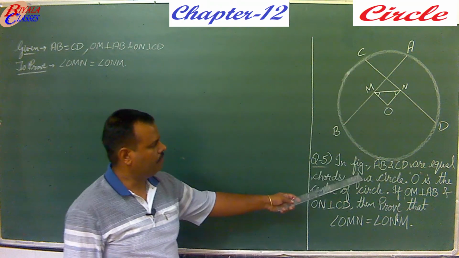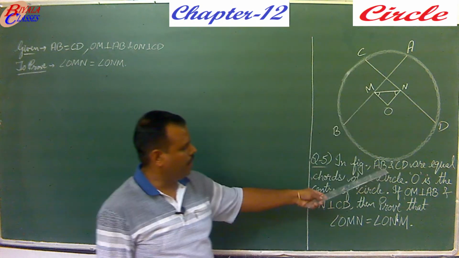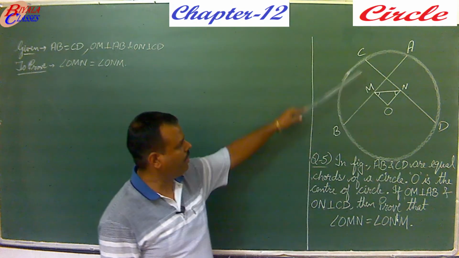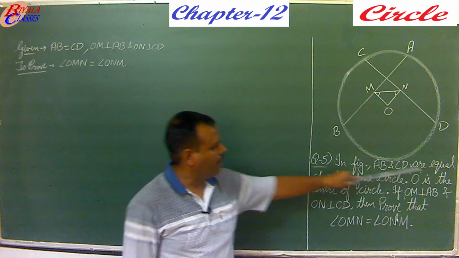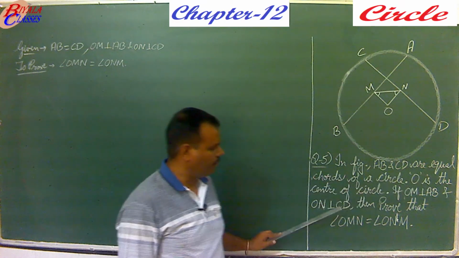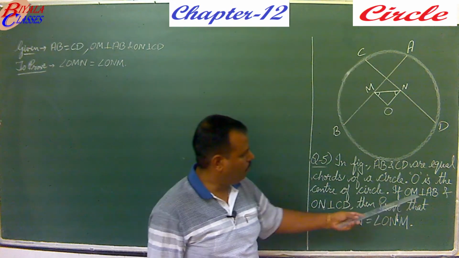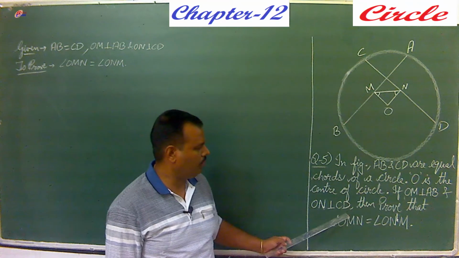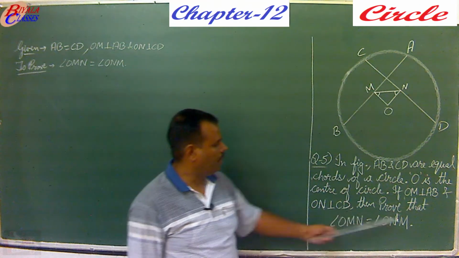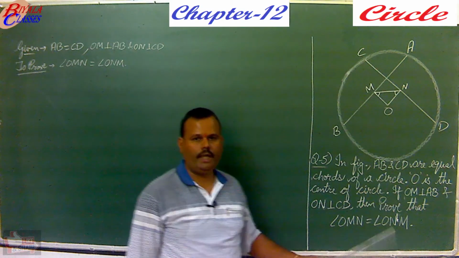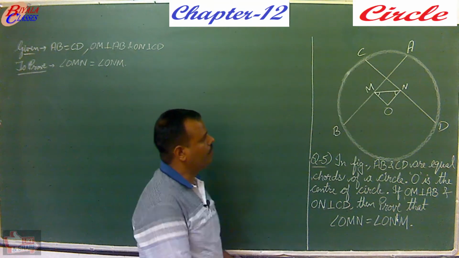In the figure, your figure is given here, AB and CD are equal. What is AB and CD here? They are the chords. AB and CD are equal chords of the circle. O is the center of the circle. If OM is perpendicular to AB and ON is perpendicular to CD, then prove that angle OMN is equal to angle ONM. So here now what is given to you?